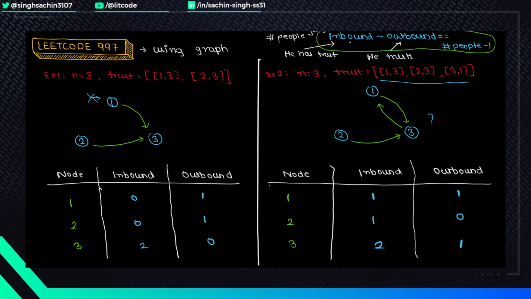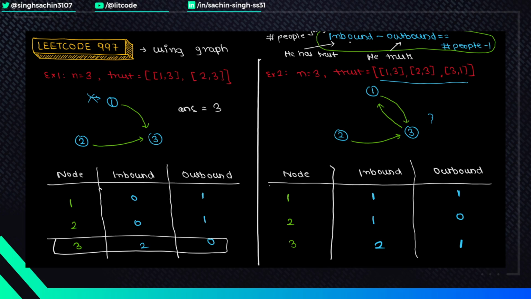And outbound is 0 obviously, because he does not trust anybody. So if this condition is true, then we get the judge. For example, in this case, this particular person satisfies the condition, therefore the answer is 3.